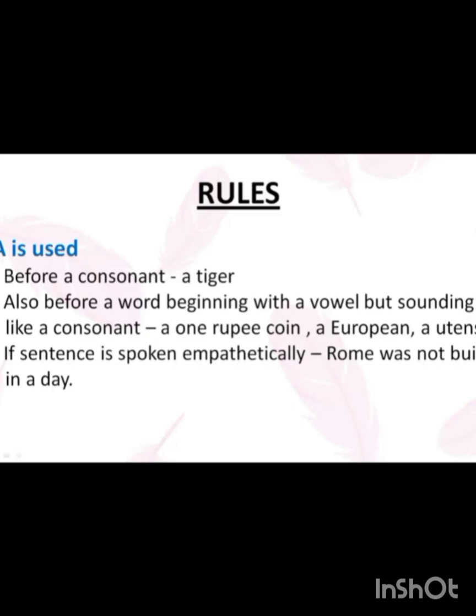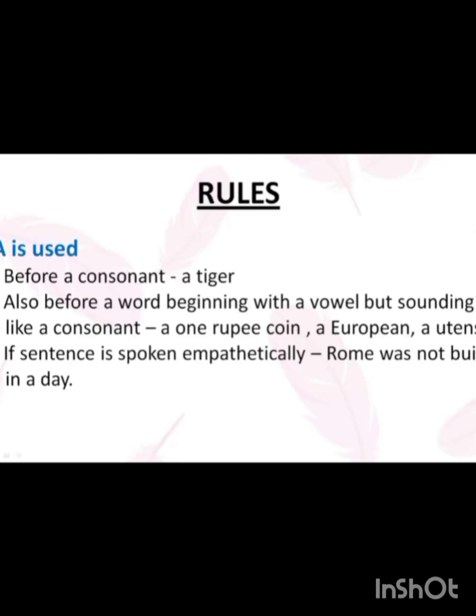Now the second rule is, a is also used before a word beginning with a vowel but sounding like a consonant. Now this is very important. Concentrate on this. A one rupee coin. Look here, children. One is starting with O, but we have not put an before it. Why? Because the sound is v, one. So, a one rupee coin.